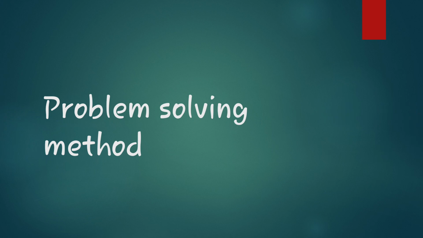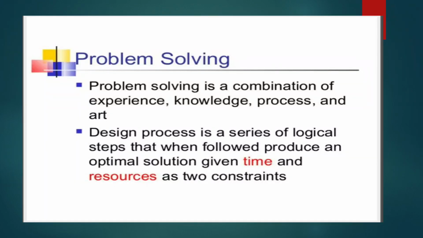Problem solving method. The definition of this method: problem solving is a combination of experience, knowledge, process and art. The design process is a series of logical steps that, when followed, produce an optimal solution given time and resources as constraints.